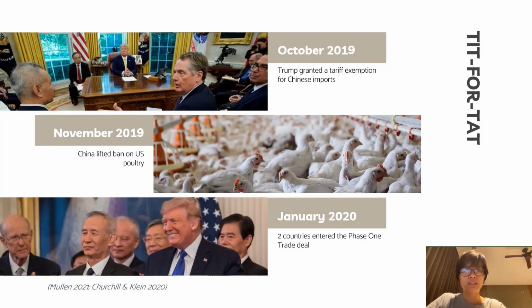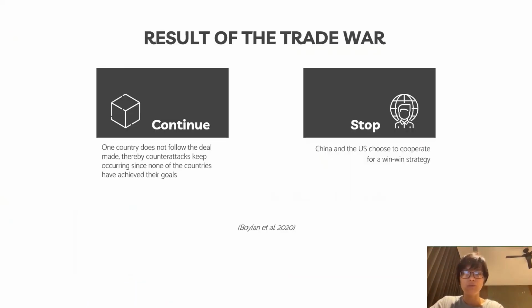Indeed, before the lifting of the US poultry ban, China received a tariff exemption from the US. Then they entered the Phase 1 trade deal to dampen the tension between the two countries. The trade war will continue if one country does not follow the deal made, thereby counterattacks keep occurring, or it will stop if both of them choose to cooperate for a win-win strategy.